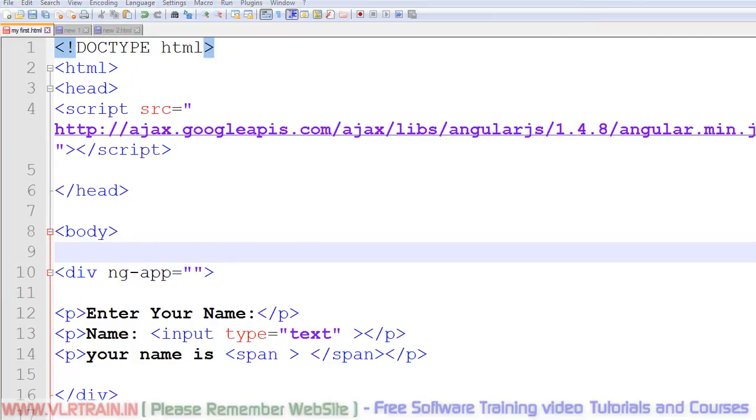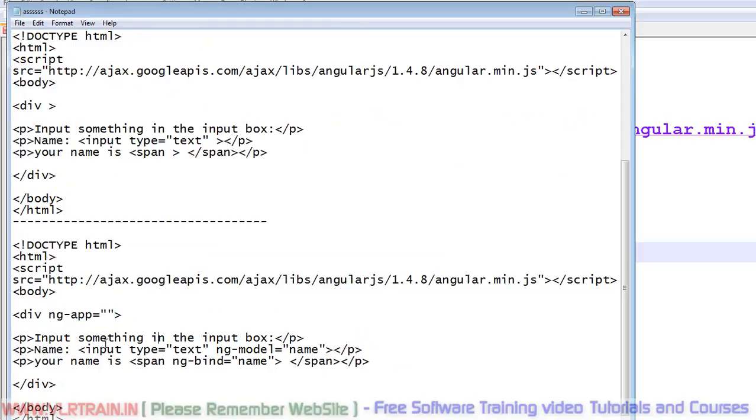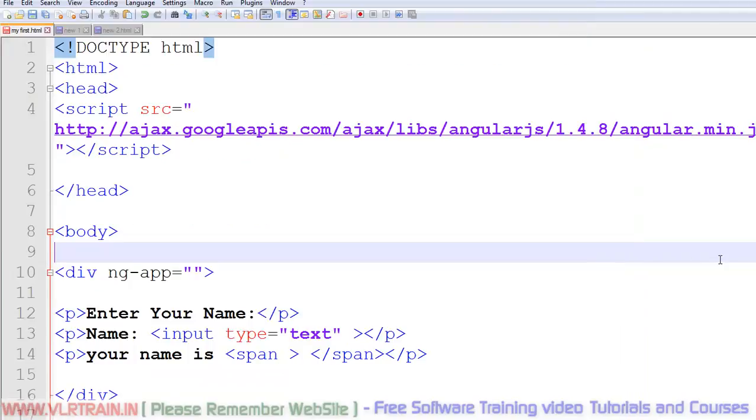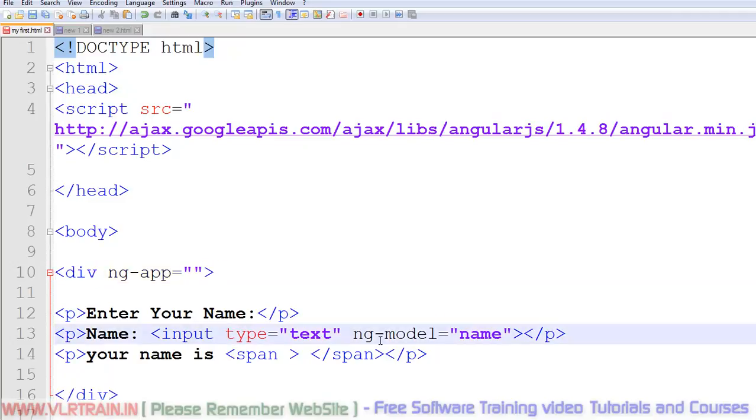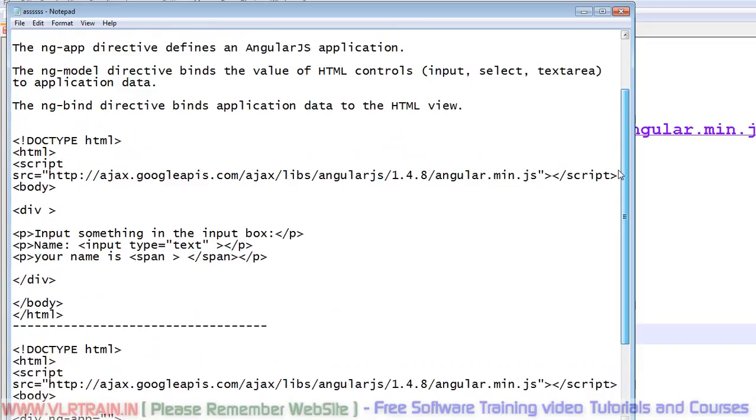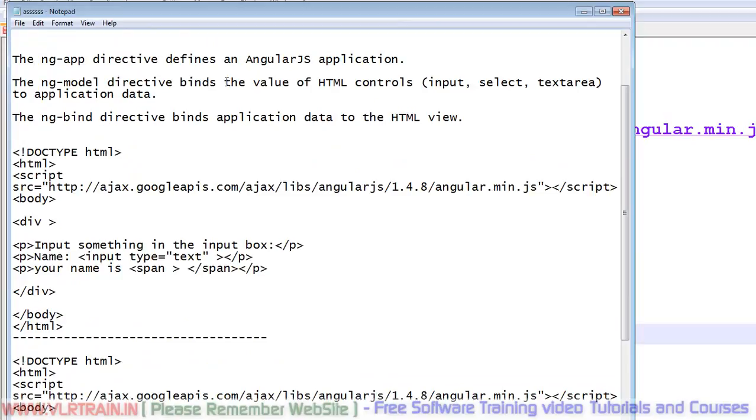In the text control, use the ng-model directive and give some name to that directive. Here in the div, this is the AngularJS application. In the text control, you are using ng-model. What is the use of the ng-model directive? The ng-model directive binds the value of the HTML controls to the application data.